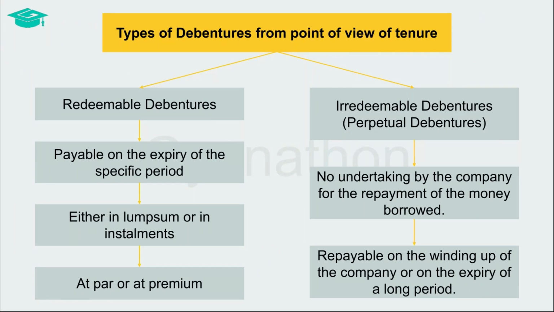When debentures are classified on the basis of tenure, they are classified as either redeemable debentures or irredeemable debentures, which are also called perpetual debentures. Redeemable debentures are to be paid at the expiry of a certain period, either in lump sum or in installments. These debentures are repayable at par or premium.